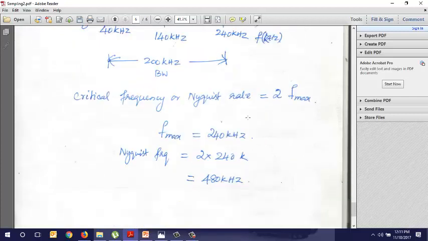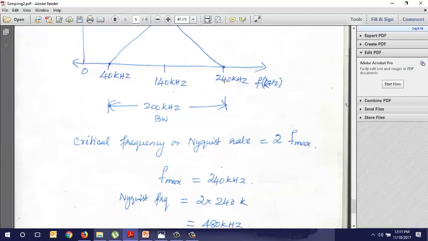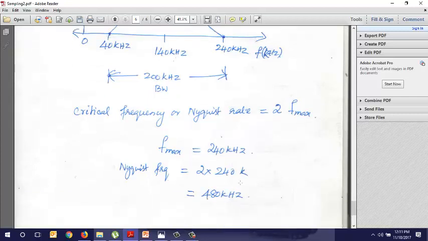So what is the Nyquist rate? This is a band-limited signal from 40 to 240, so 240 is the maximum frequency. The Nyquist rate will be the maximum into 2, so 480k is the Nyquist rate, or minimum sampling rate.